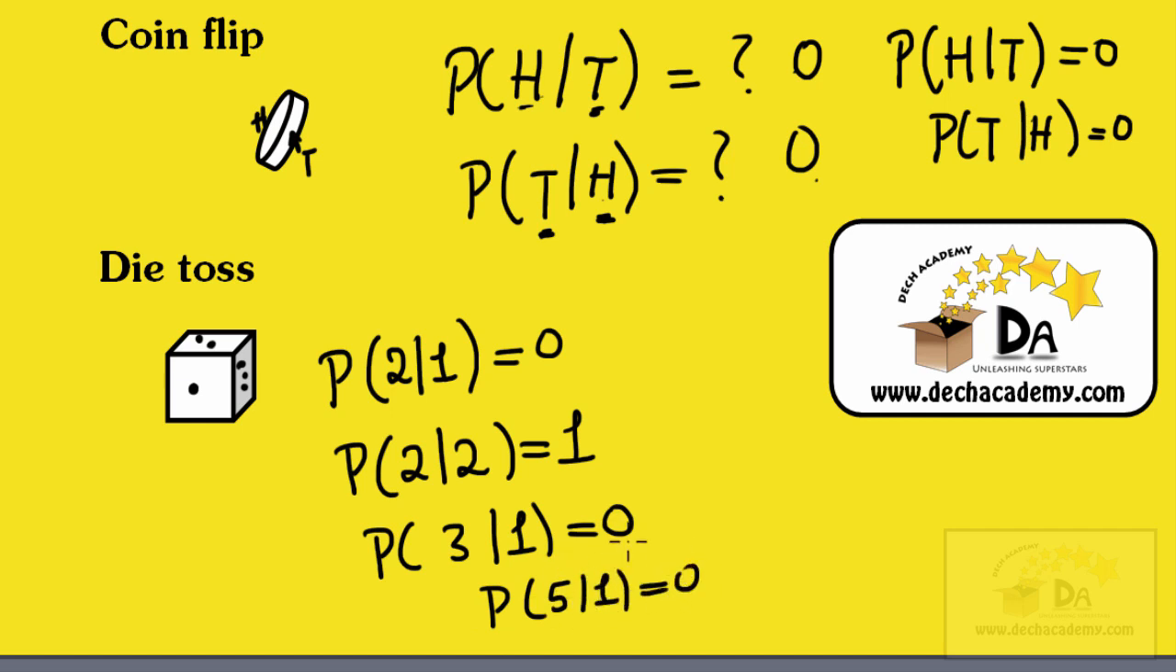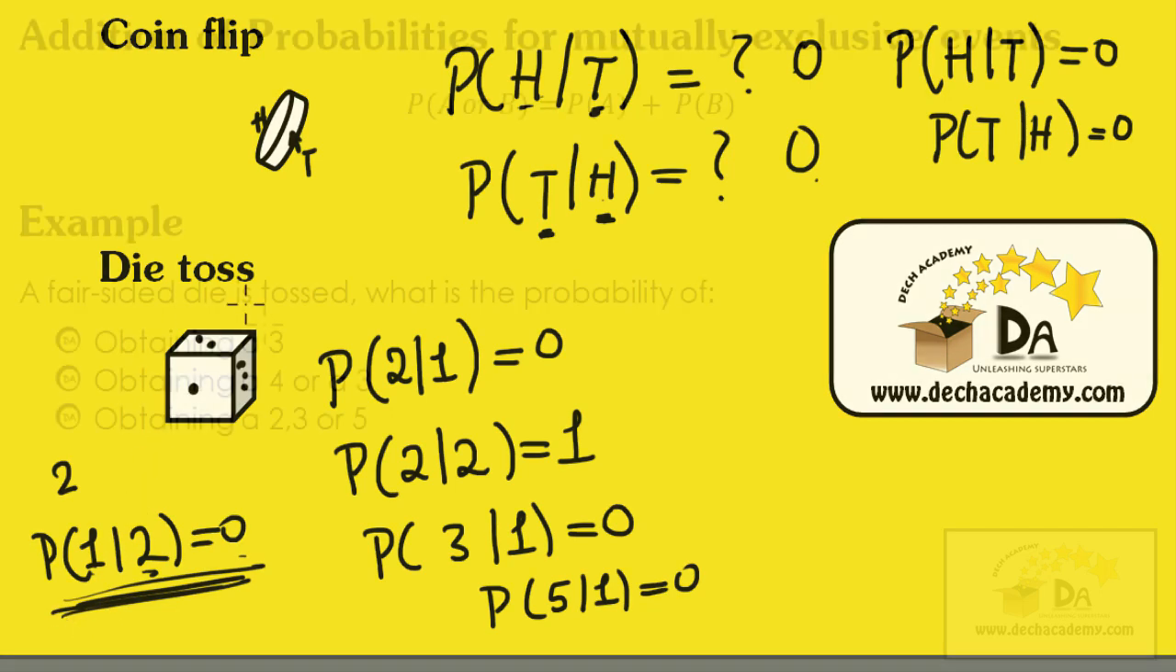It's 0. This all makes sense because in a die toss, there are only 6 possible outcomes and you can only get one. If I tell you that the result of the die toss is 2, then the probability of getting a 1, given that the result is actually 2, is 0, because you can't get 2 and get 1 as well. Once you get 2, then getting 1 is impossible. That's all this expression means. So that's the main idea of mutually exclusive events.